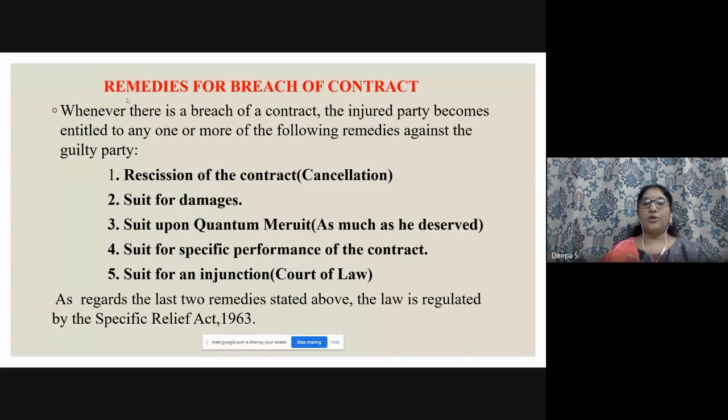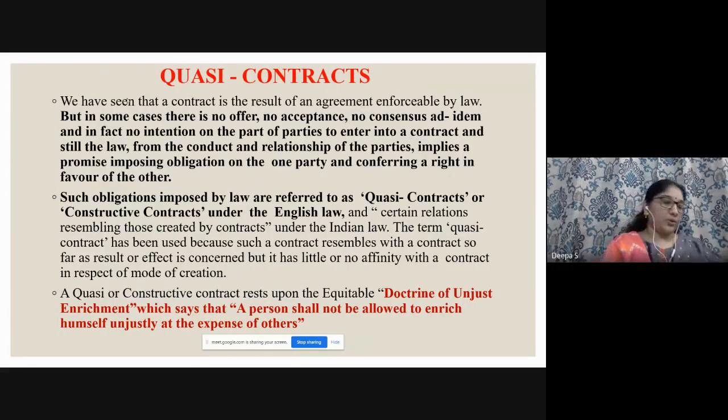So through a court of law, if they put an end or ask for remedies through a court of law, that we call a suit for an injunction. The last two things are covered by the Specific Relief Act 1963. So next we'll go to